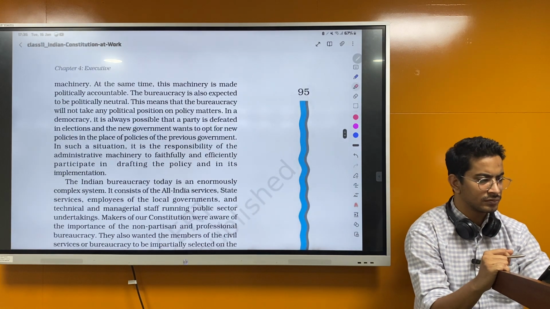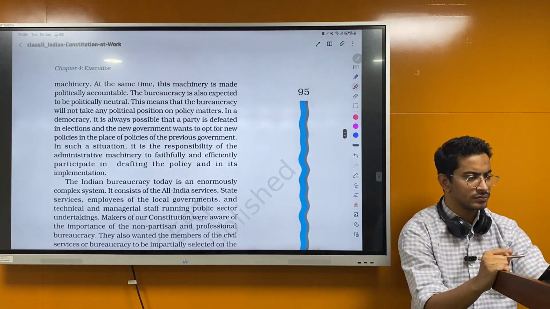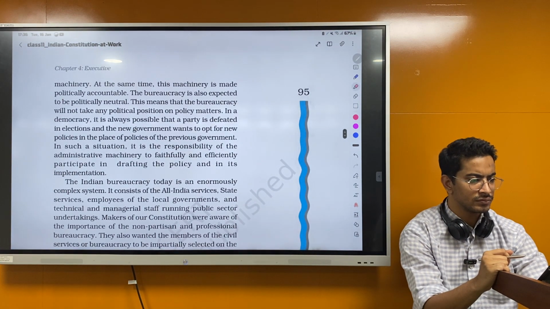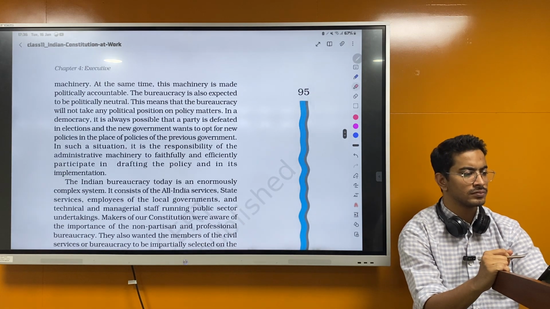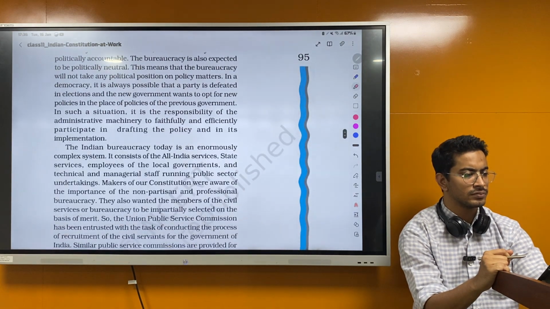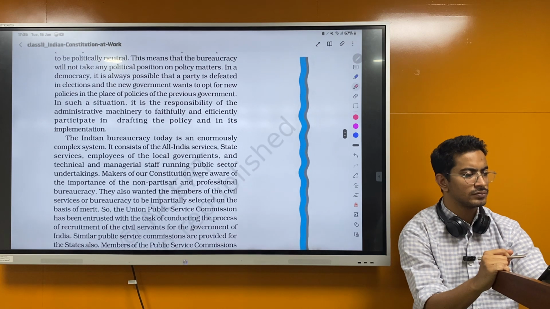In a democracy, it is always possible that a party is defeated in elections and the new government wants to opt for new policies in the place of the policies of the previous government. In such a situation, it is the responsibility of the administrative machinery to faithfully and efficiently participate in drafting the policy and in its implementation.